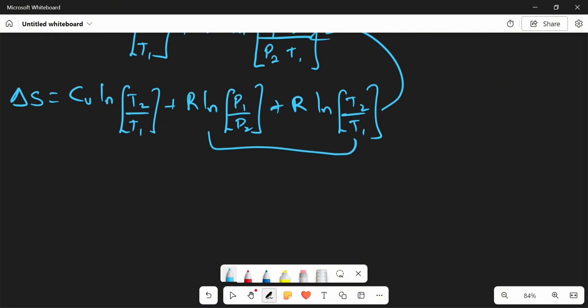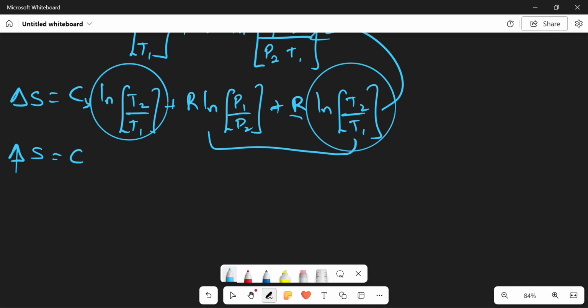You can see that this is ln T2 over T1 and this is also ln T2 over T1. So we're having something in common. So I can actually say my change in S is equal to, now, we're having CV and R here.